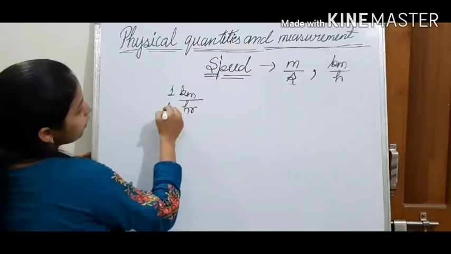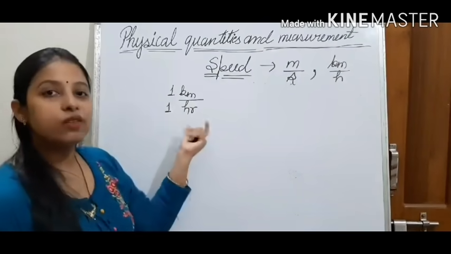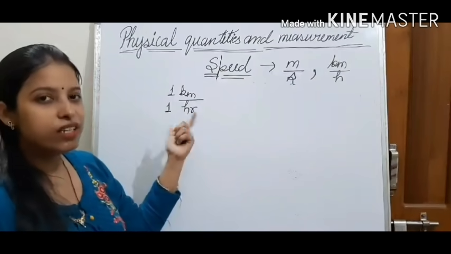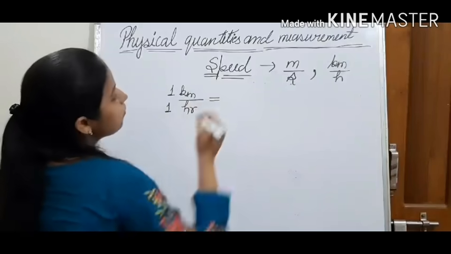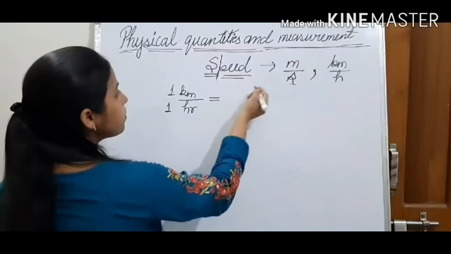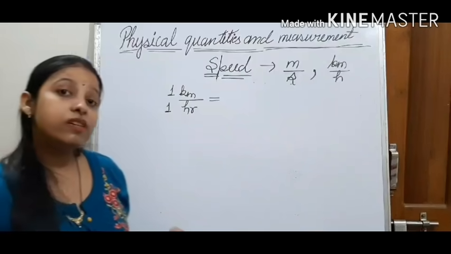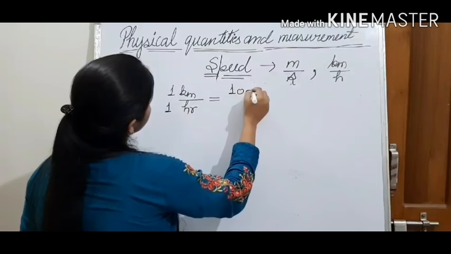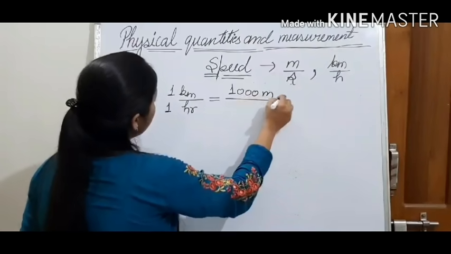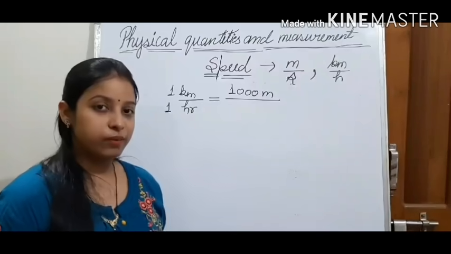Here also you can add 1, because if any quantity is multiplied by 1, it gives the same quantity. So here we will convert 1 kilometer into meters. 1 kilometer is equal to how many meters? You have studied in class 6 also. 1 kilometer is equal to 1000 meter upon. In 1 hour, how many seconds are there?